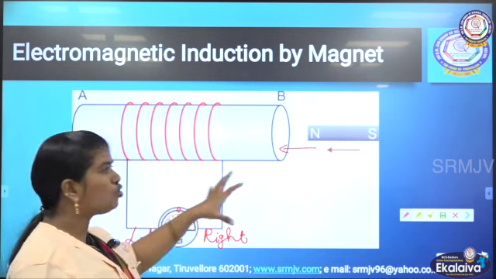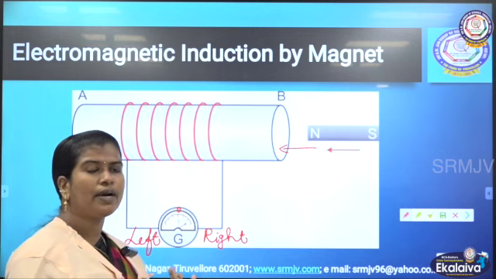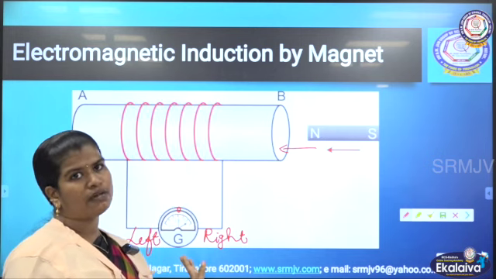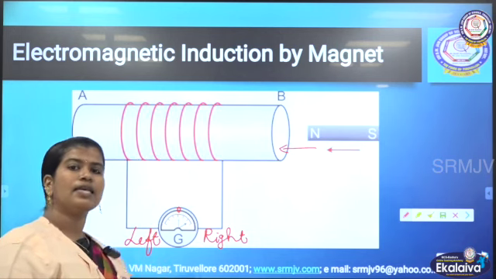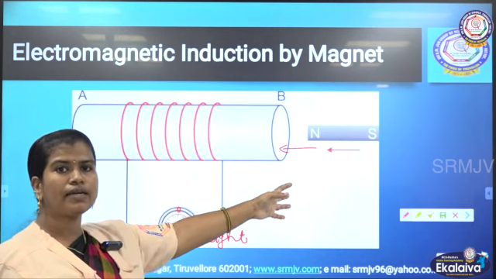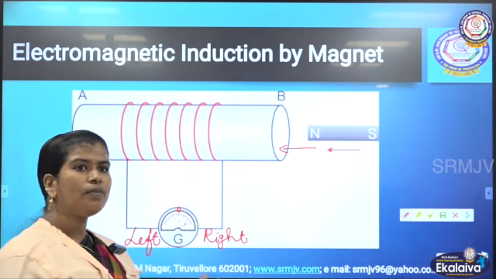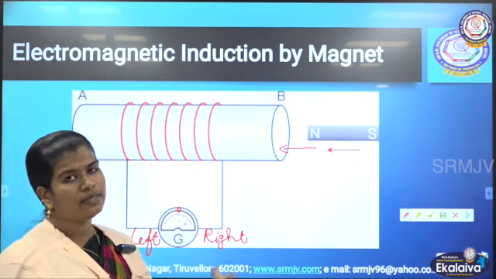And again, if I withdraw the coil from the north pole of the magnet, we can find the momentary deflection in the galvanometer. As I said earlier, the galvanometer detects the presence of current. So when we move either the magnet or the coil, the current has been induced, and that has been detected by the galvanometer.